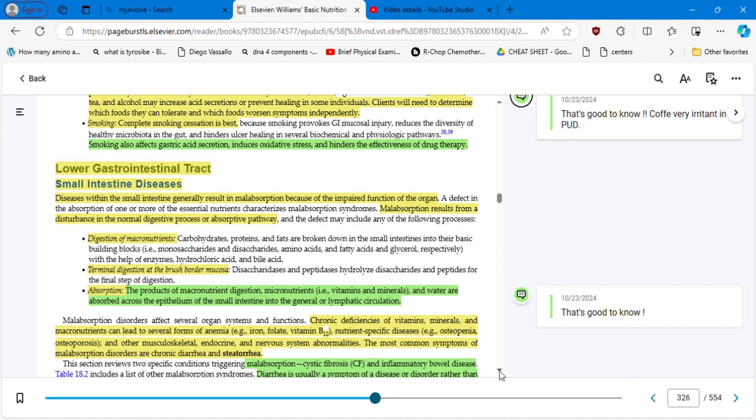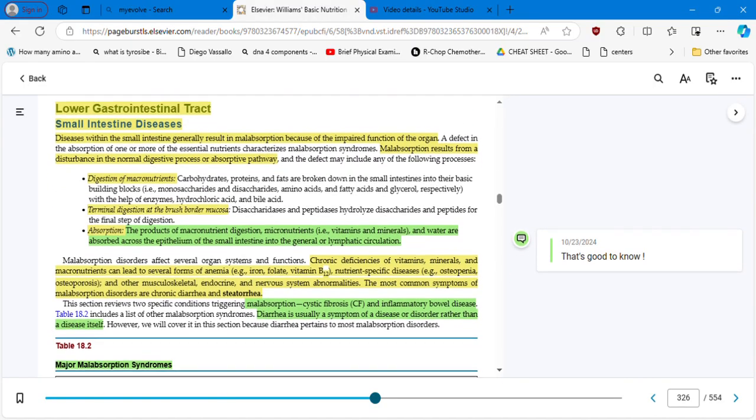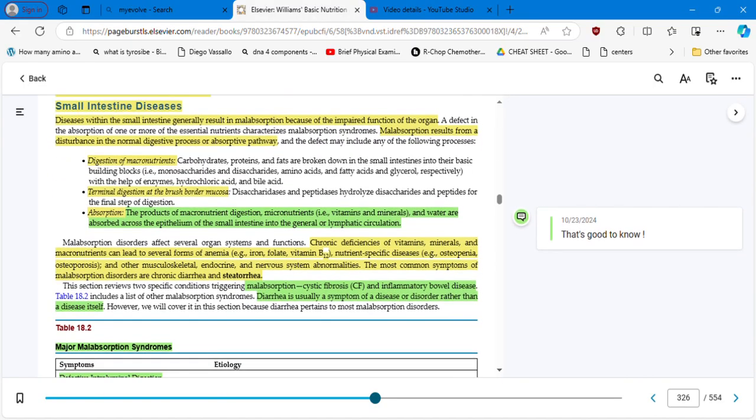Malabsorption results from a disturbance in the normal digestive process or absorptive pathway. So we have digestion of micronutrients that is going to be compromised, also terminal digestion at the brush border mucosa, and also malabsorption. The products of digestion, micronutrients, vitamins, minerals, and water are absorbed across the epithelium of the small intestine into the general or lymphatic circulation. So think about it: you have the absorption going immediately to the circulatory system, but also to the lymphatic circulation.